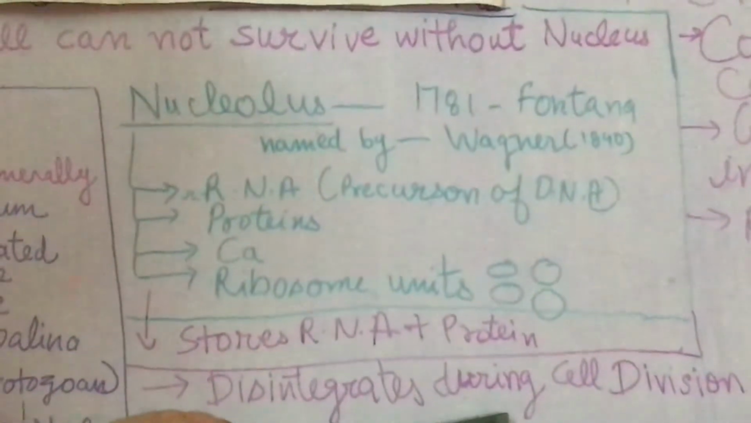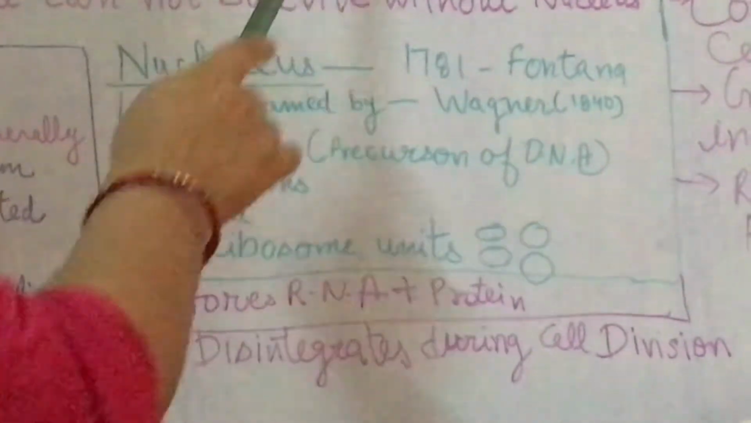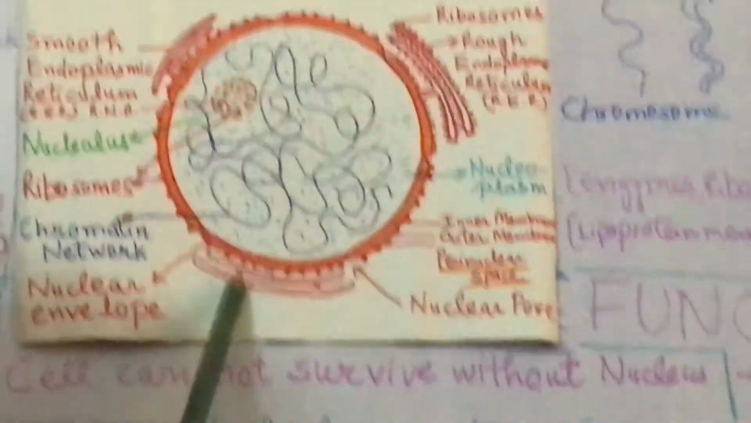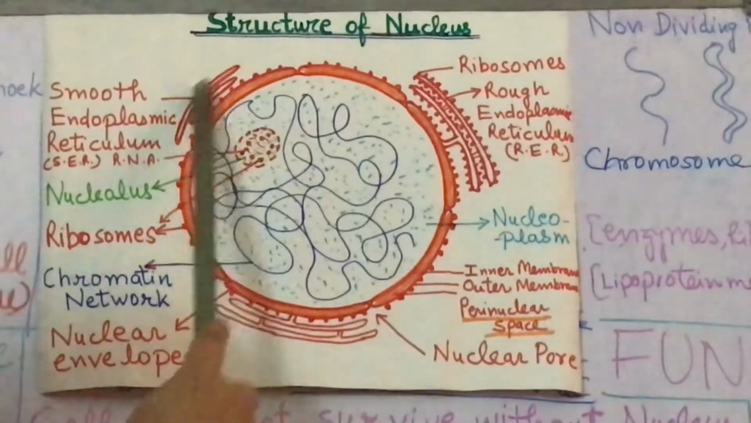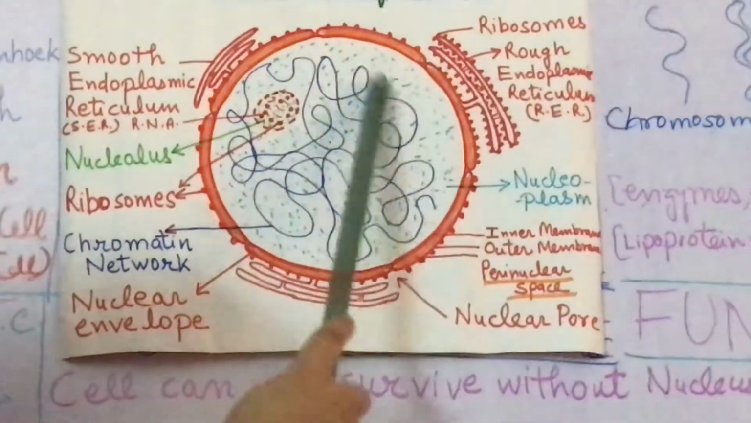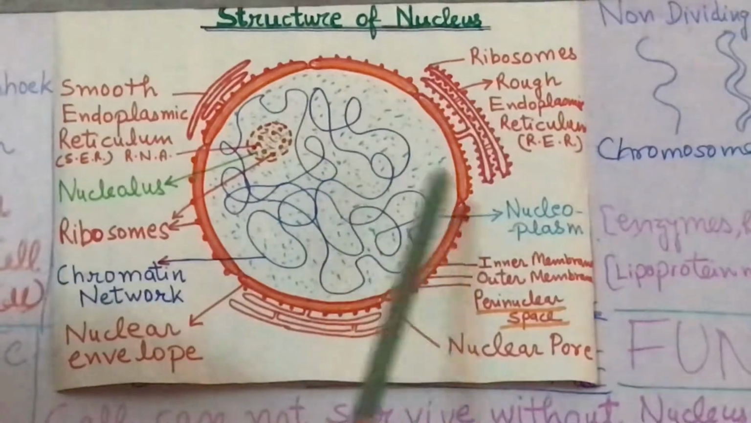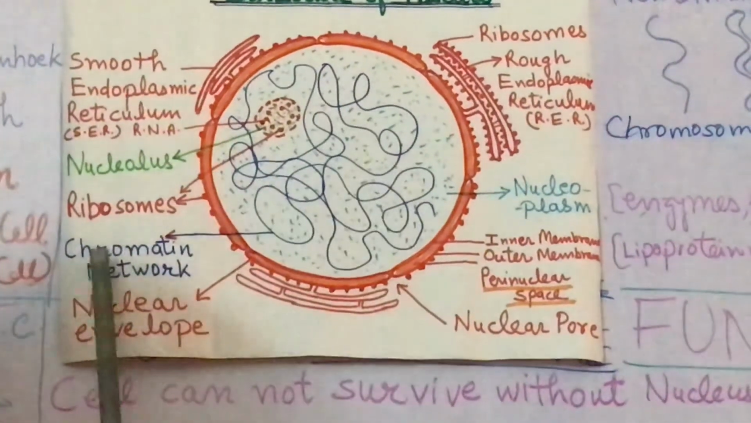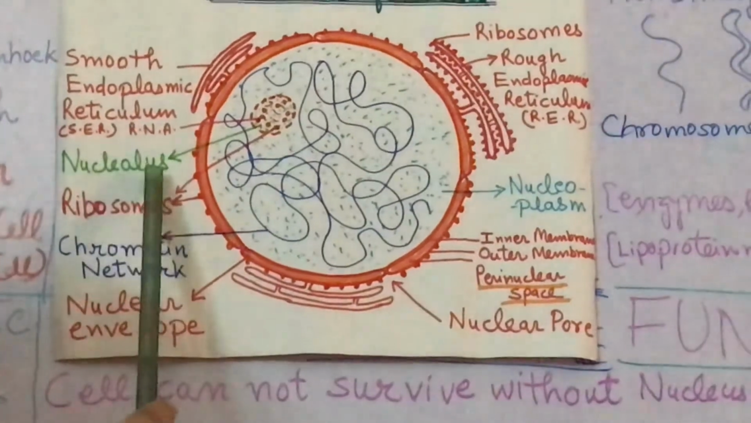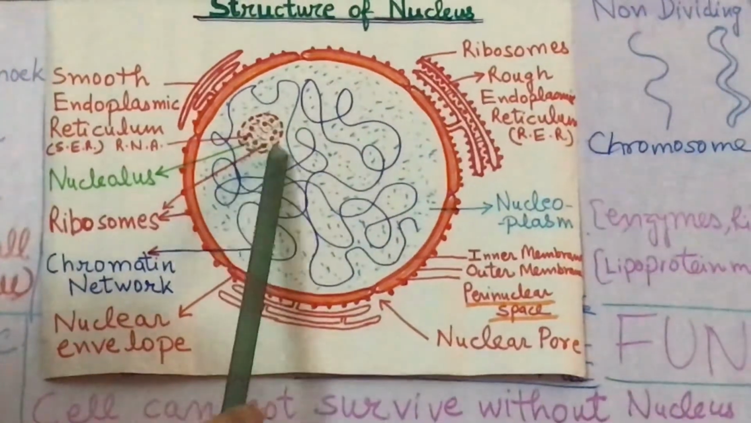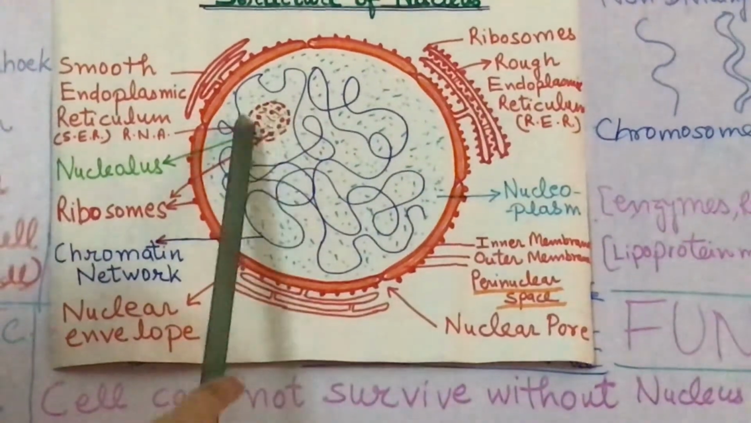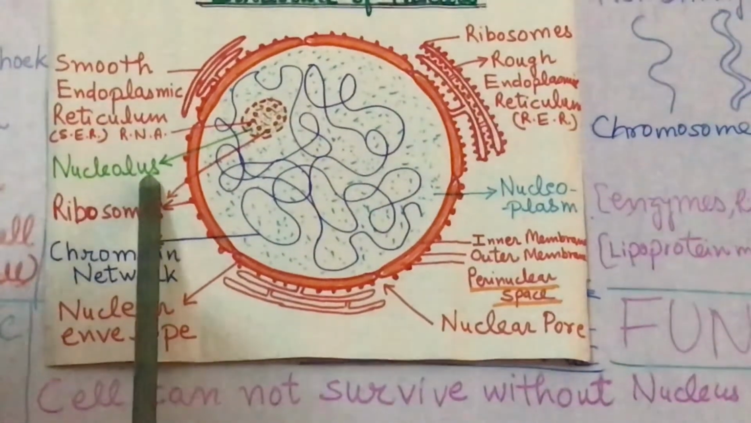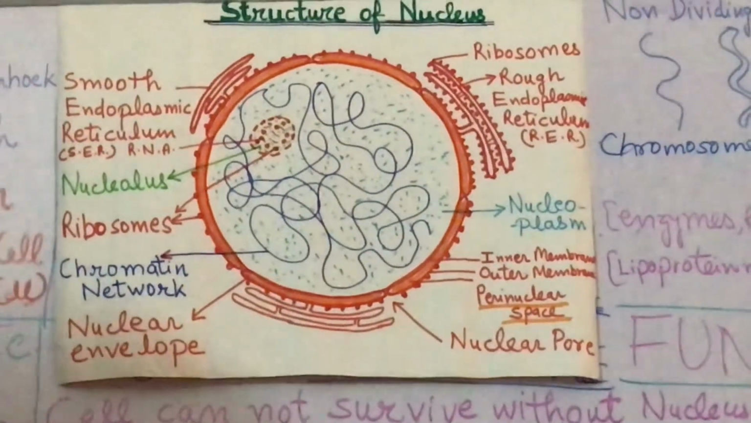So this is the structure of nucleus. We have discussed it. Let's revise it. Outer membrane is called nuclear envelope. The liquid present inside is called nucleoplasm. The thread-like structure is called chromatin fiber. The rounded structure which forms ribosomes and protein is called nucleolus. This is the structure of nucleus.